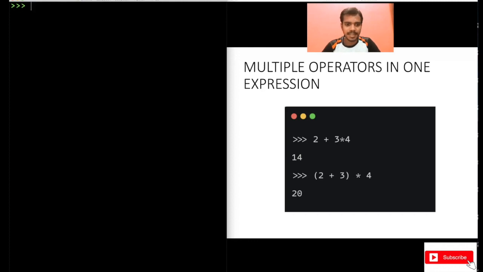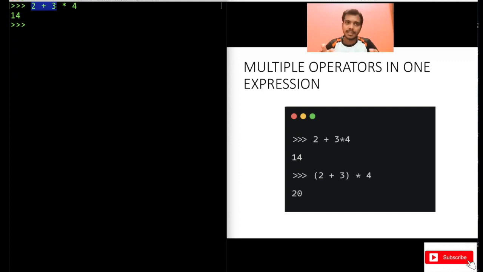Right? You can use something like 2 plus 3 into 4. This will give you 14, because first the operation 3 into 4 gets done, the output is 12, then it gets added to 2, that is 14. Now you will think about how programming actually works on this. Why does Python first do 3 into 4? Why does it not do 2 plus 3 first, right?